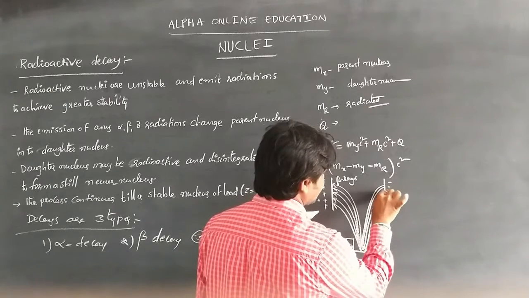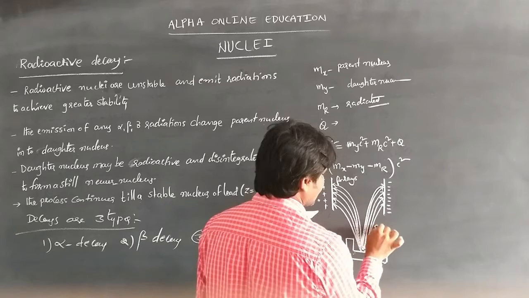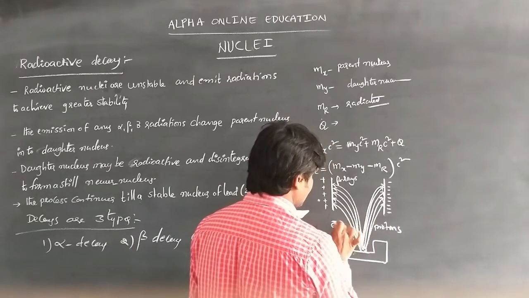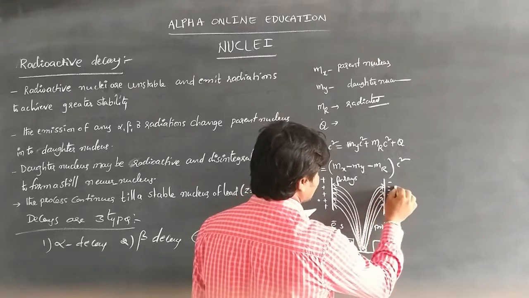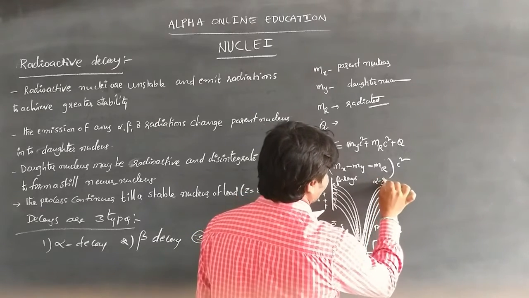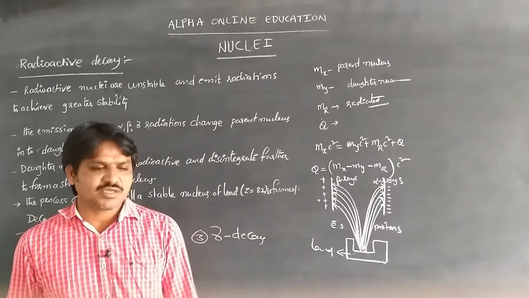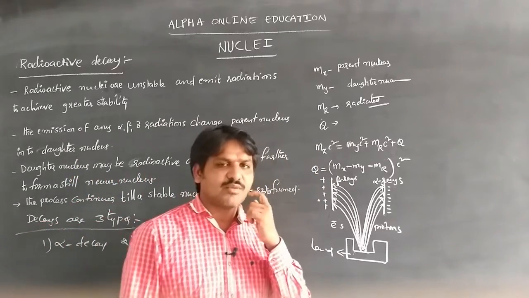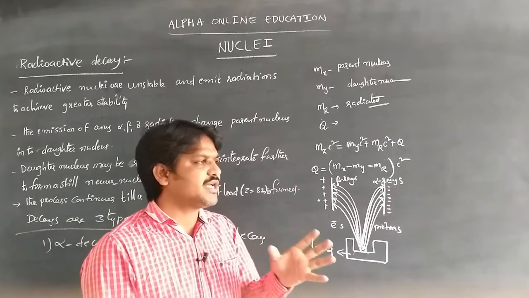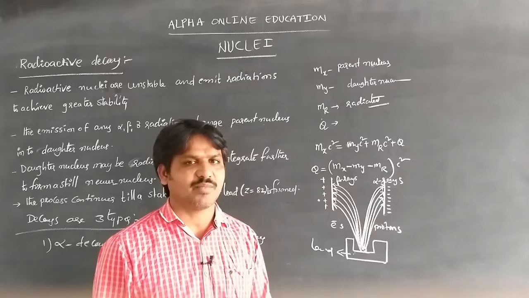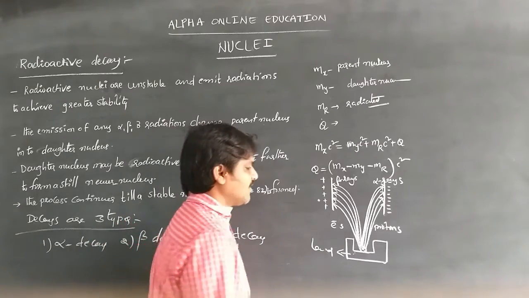These are the alpha rays. We know that when two electrons are removed from a helium atom, the helium nucleus is considered an alpha particle.